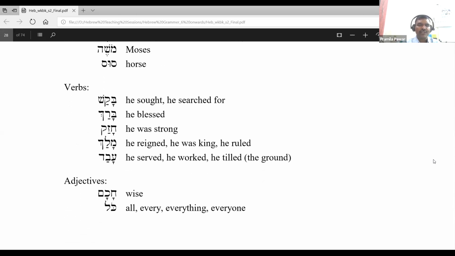Then Bakwash. He sought, he searched for. Some people say Bakash, but that is not Kaf. It is Q, as in Quran, the Q in twin. So Bakwash. Then Barak.